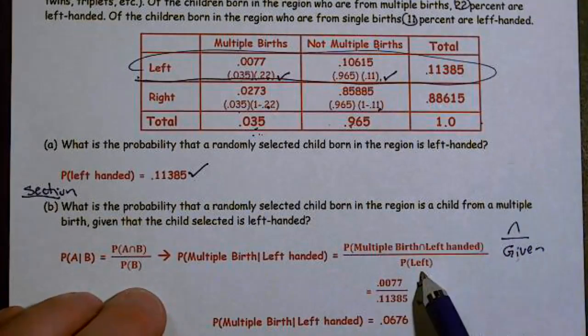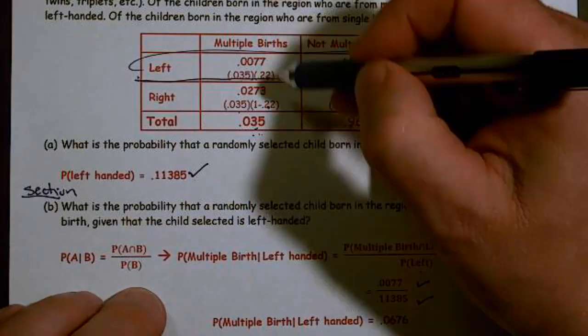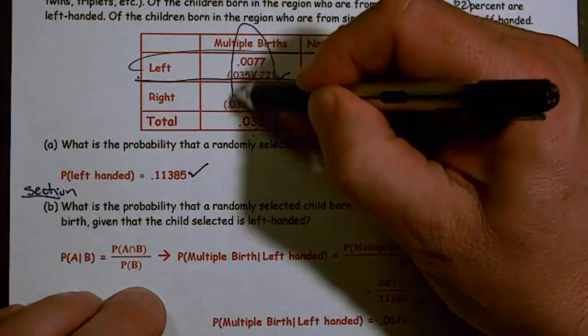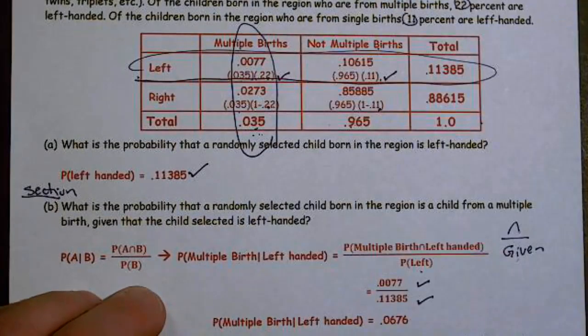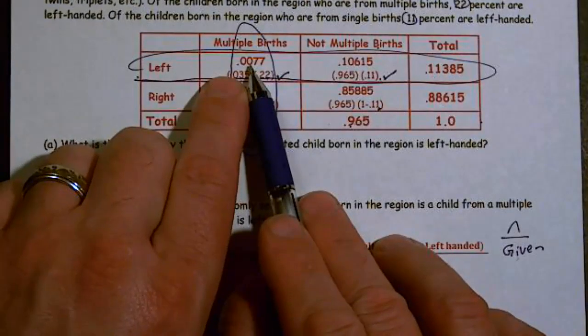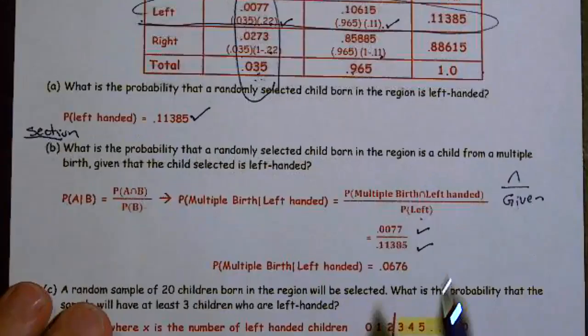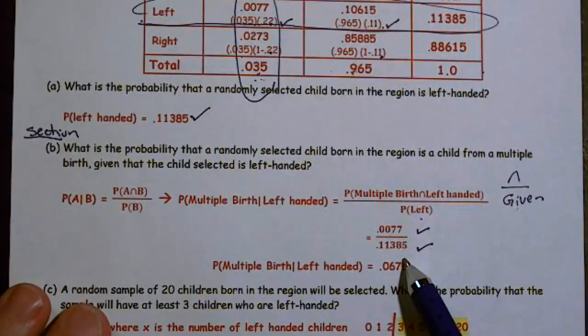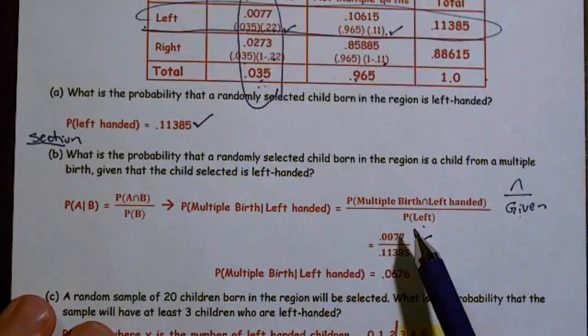Well, we're given left-handed, and we have intersection on top. So multiple births. So there's our intersection over given, and 0.077 over 0.11385.